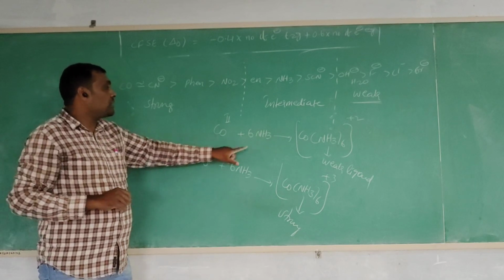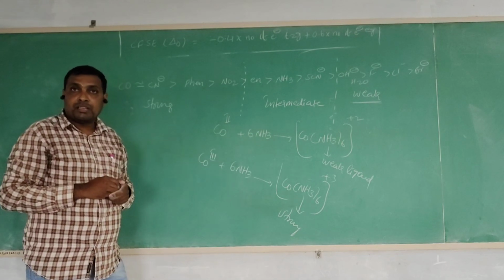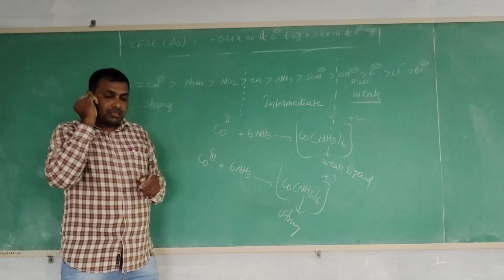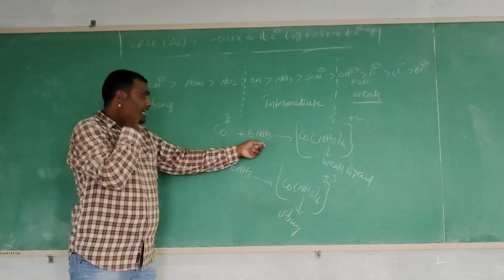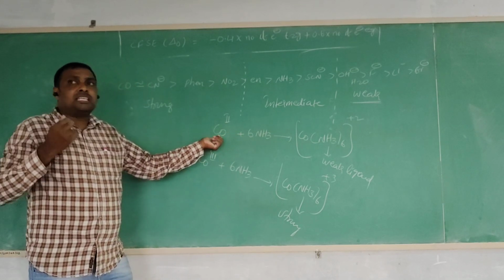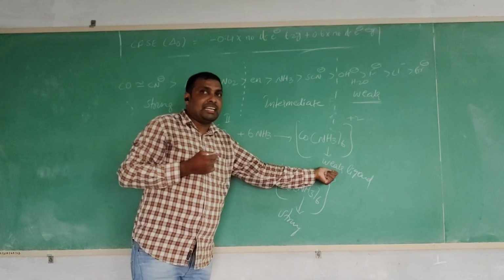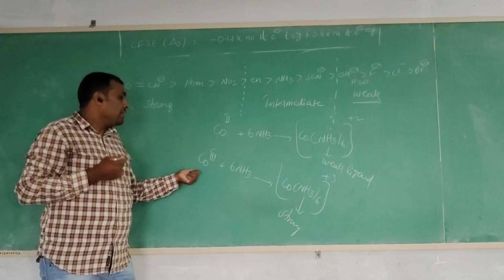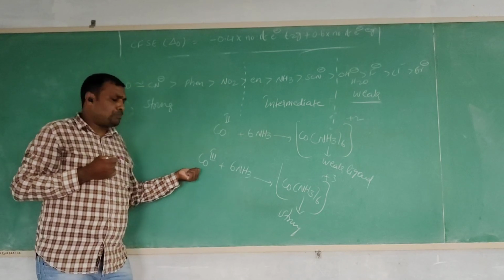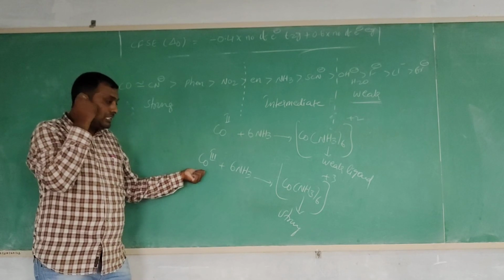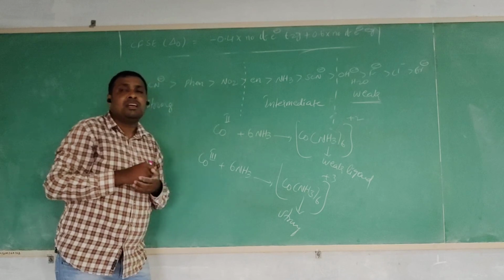The best example is ammonia. Ammonia with cobalt +2 oxidation state acts as a weak field ligand, and the same ammonia with cobalt +3 oxidation state acts as a strong field ligand.